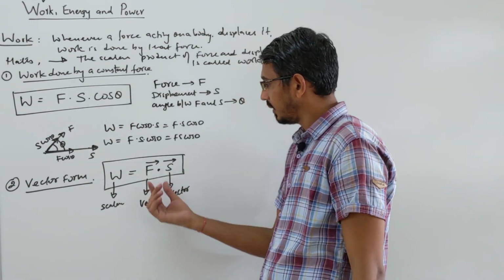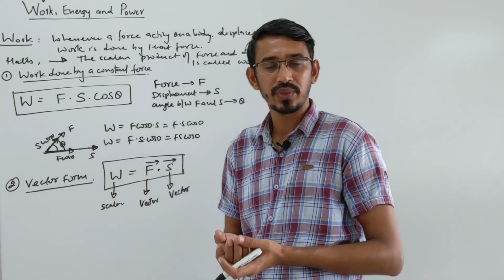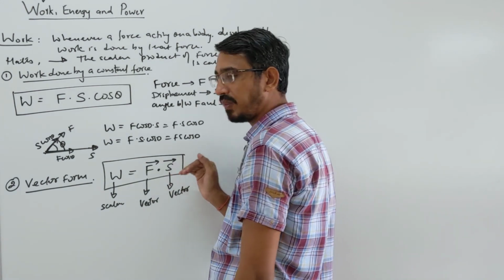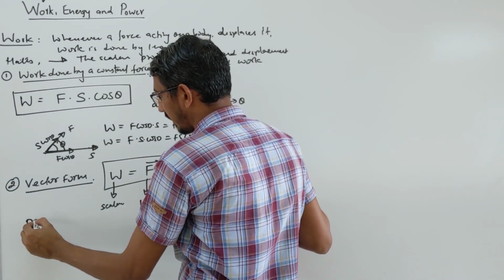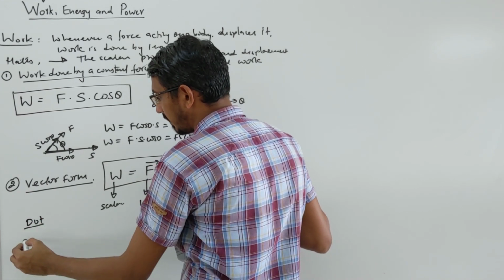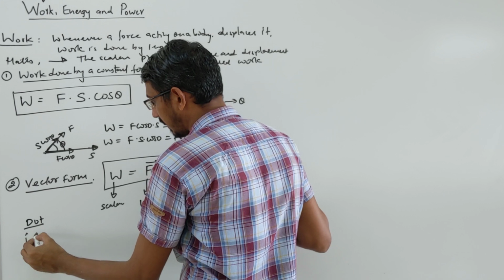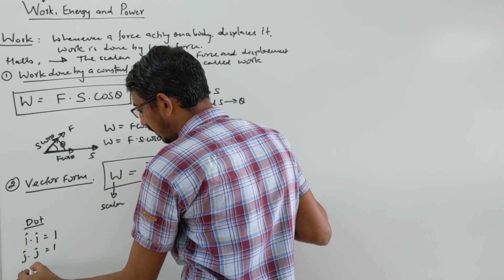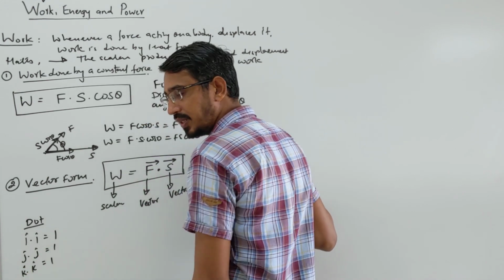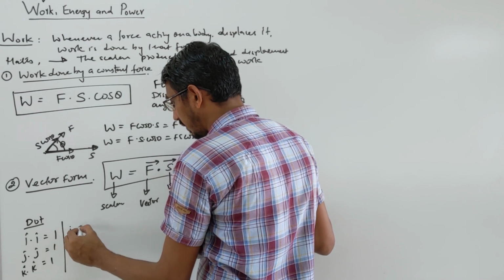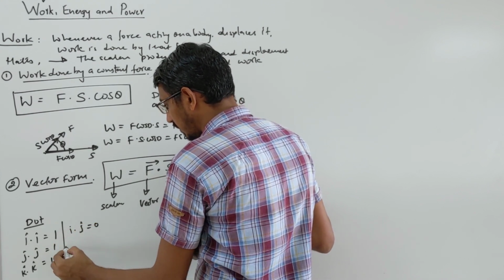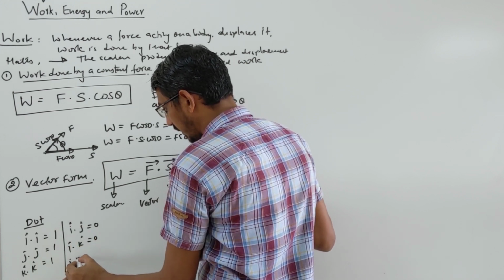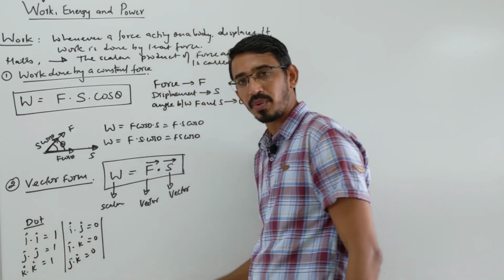I hope you remember the basics of vector multiplication, dot product and cross product. If you don't know, I am telling it in brief, because from now onward we need it in this chapter. In the dot product, I dot I is 1, J dot J is 1, K dot K is 1. Similar vectors give 1. Opposite ones like I dot J, I dot K, J dot K all become 0. That's the dot product.